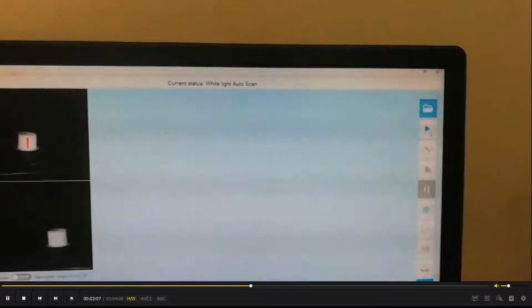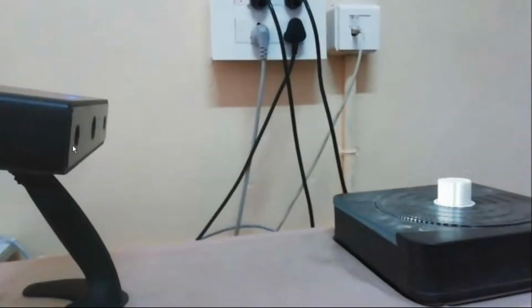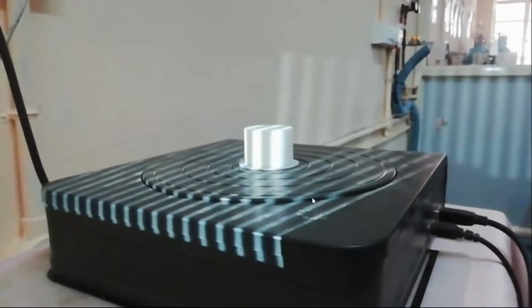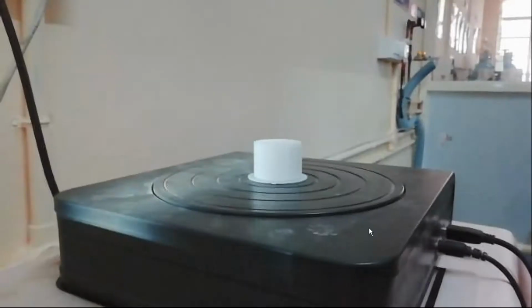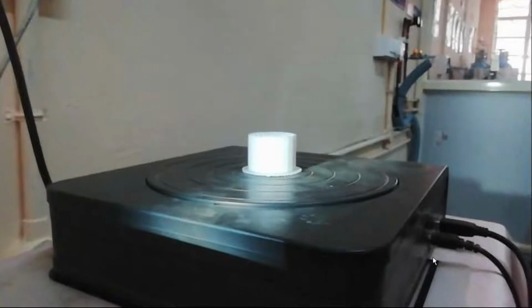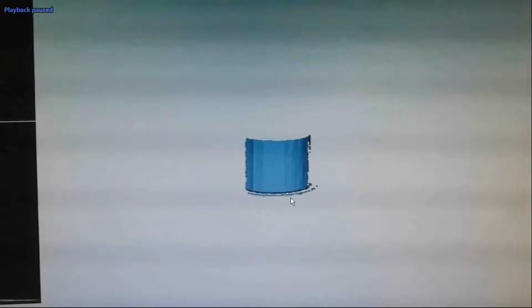Turntable steps we have given total 8 steps, meaning 8 times it will rotate. Okay, start. Laser light will come and fall on the object. You can see those fringes, that light fringing. See, it is rotating, meaning that side is completed. Now it is automatic. It will automatically rotate, and one step will come like this.